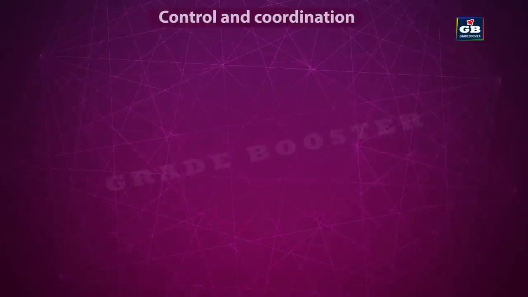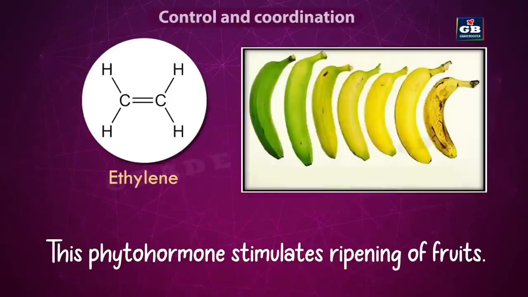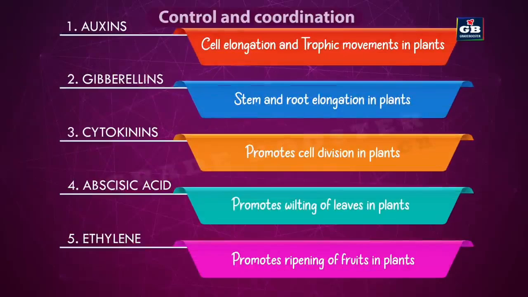And ethylene. Ethylene is a phytohormone. It stimulates ripening of fruits. Once the fruit is completely grown, then the fruit gets ripened. The ripening of fruit takes place, and it is activated by the hormone ethylene. So this is all about the plant hormones.